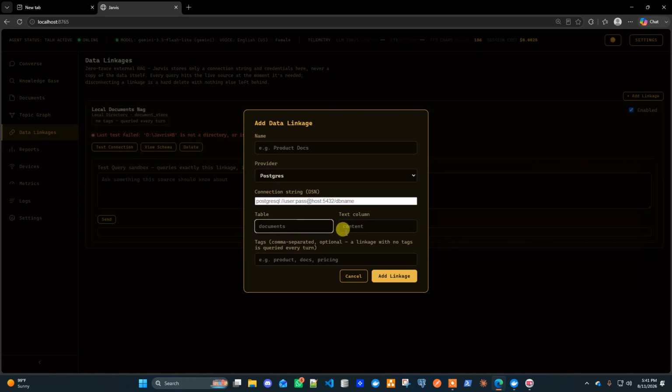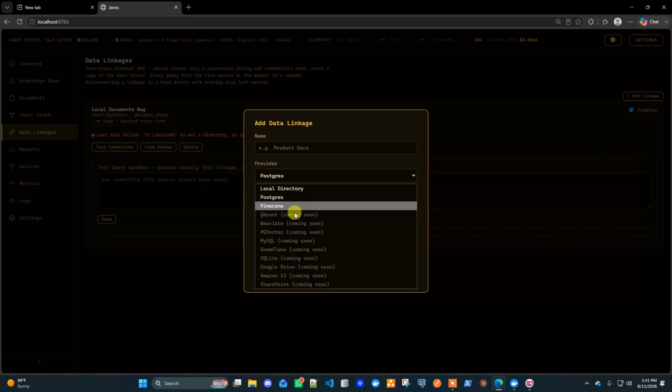The work is still in progress, but we can talk to PG Vector, MySQL, Snowflake, SQLite, and we can also integrate with S3, the Amazon S3 bucket, and Google Drive as well. That is still a work in progress, but for now I'm trying to integrate with Postgres, which runs locally, and a local directory.